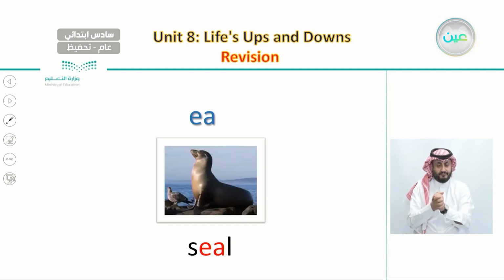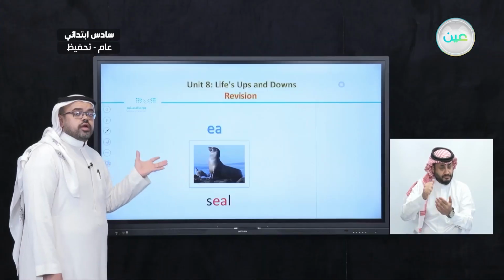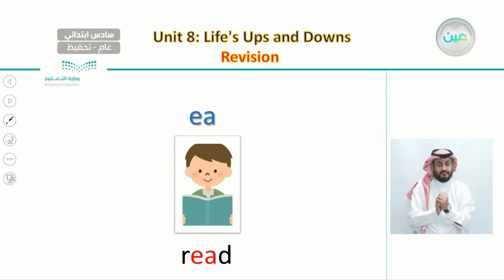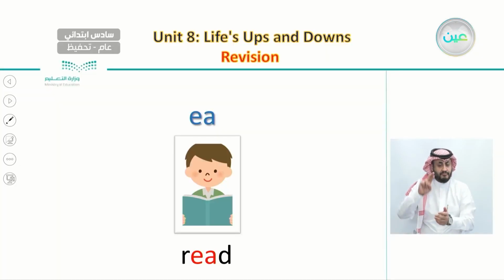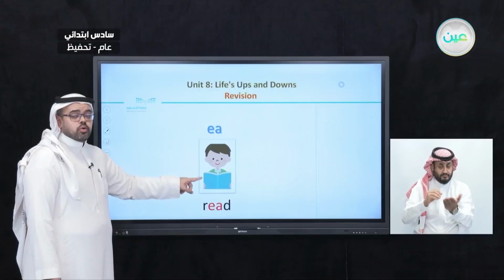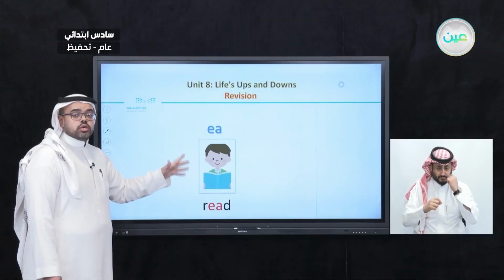And another word with E and A is seal. This is a picture of a seal, an animal that lives in the sea. And also one of the actions that we do when we study and at home, which is read. This is a picture of a boy who is reading.